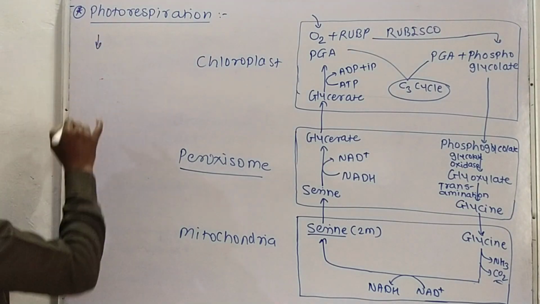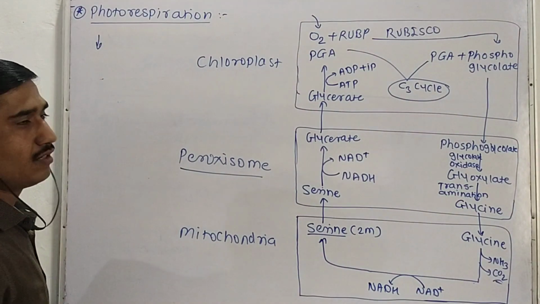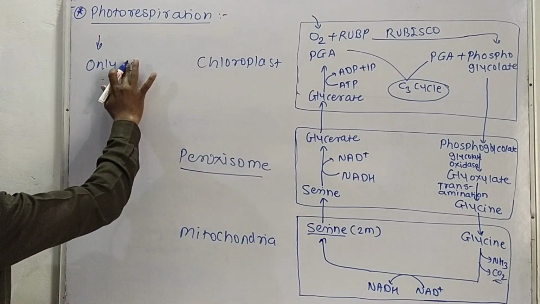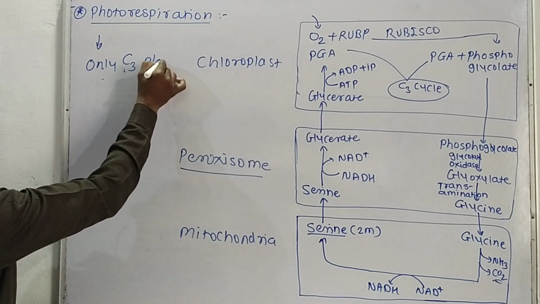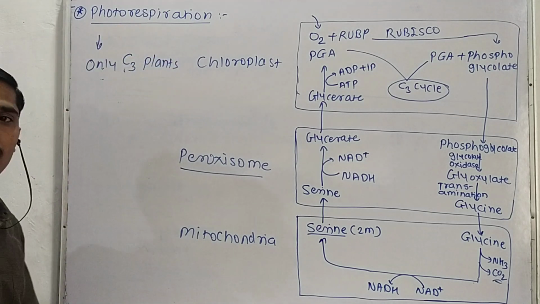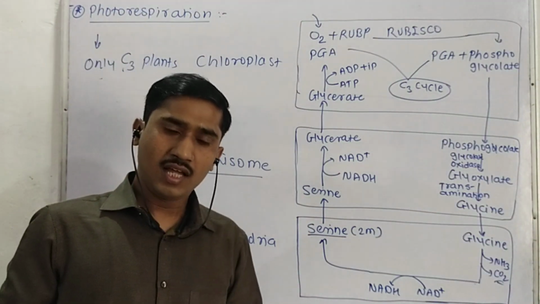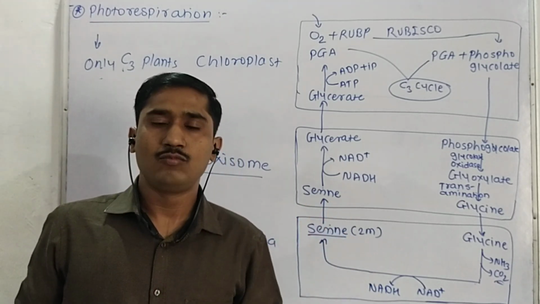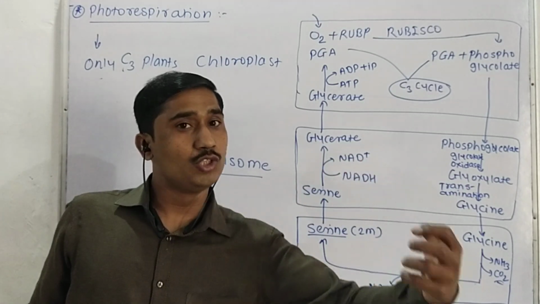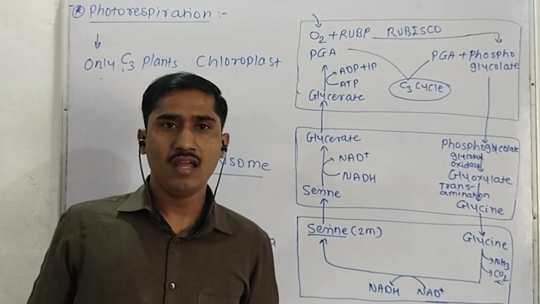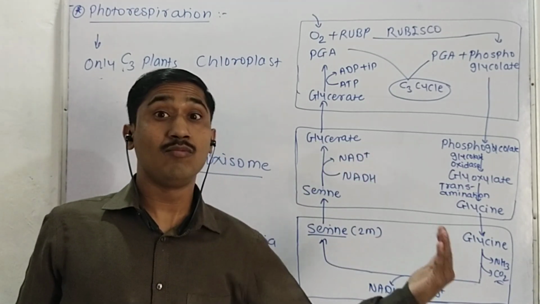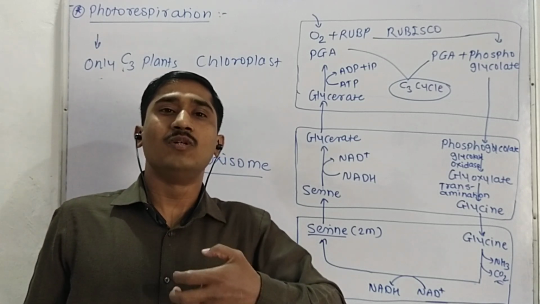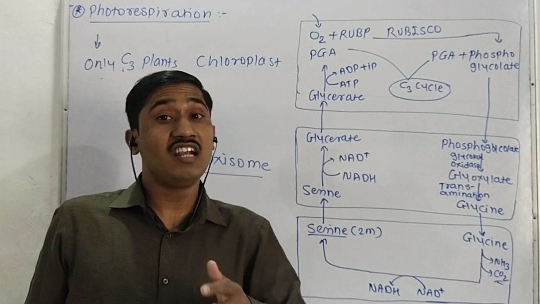Then which plants show the photorespiration mechanism? Only C3 plants show this photorespiration mechanism because in C3 plants there is no alternate mechanism to increase the concentration of CO2 inside the cell. There are other plants, that is C4 plants, which have the ability to increase the CO2 concentration inside the cell itself.